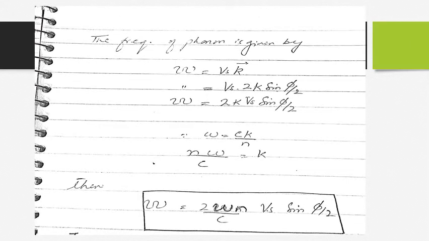The frequency of the phonon is given by curly omega is equal to Vs k. We have written that equation before, and putting the value of small k, we get Vs into 2k sine phi by 2. Curly omega is equal to 2k Vs sine phi by 2, and we know that omega is equal to ck over n. From here, k value is equal to n omega over c. Then substituting this value, we get curly omega is equal to 2 omega n divided by c into Vs sine phi by 2.